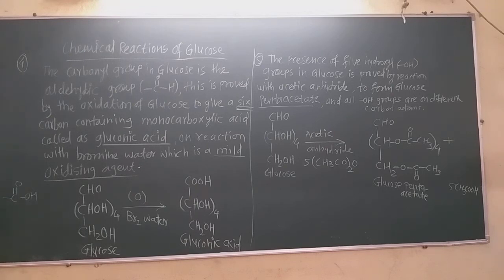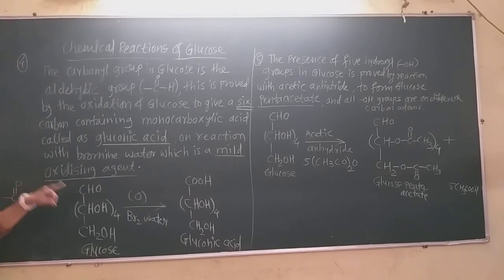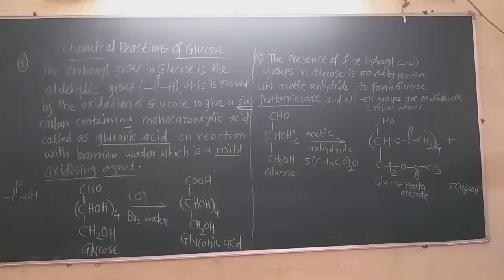In that case also the aldehyde is converted into the acidic group. So here also this aldehyde is converted directly into the acidic group. Only this aldehyde group is converted into the acidic group, and the remaining is as it is. As that is the acid, it is called the gluconic acid.